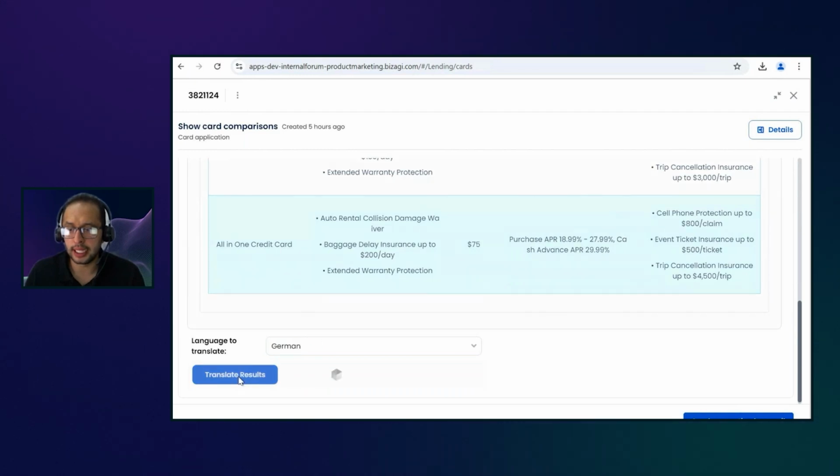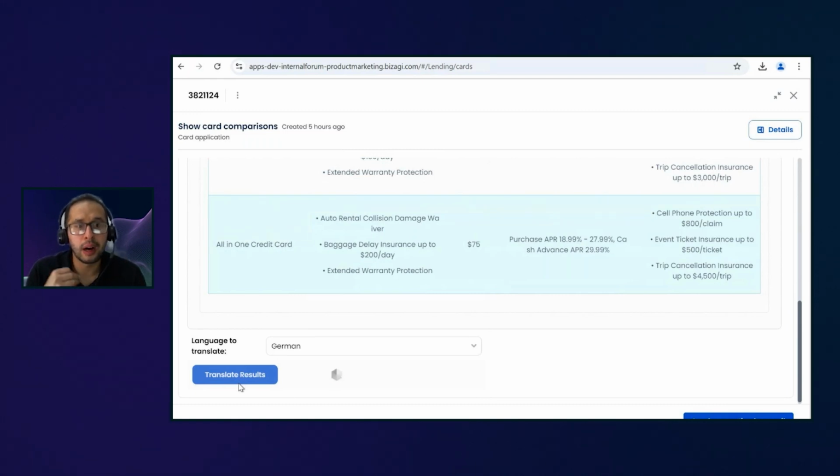So we select the language that we want to use. We have one button within the form that now allows me to trigger agents directly from a form, right? In this case, the agent is helping me to translate everything that we got on this HTML into a different language.